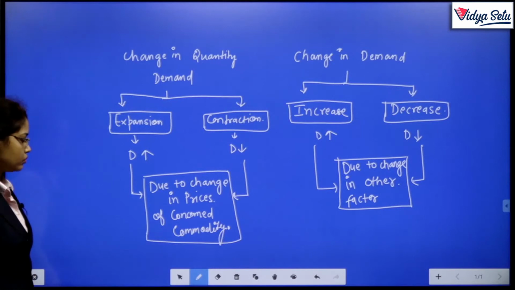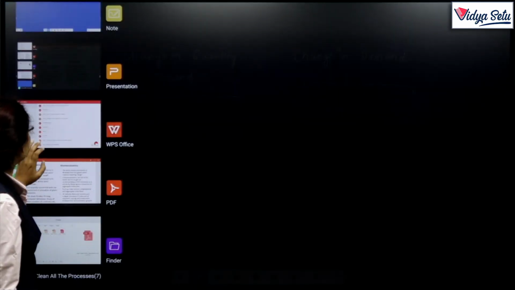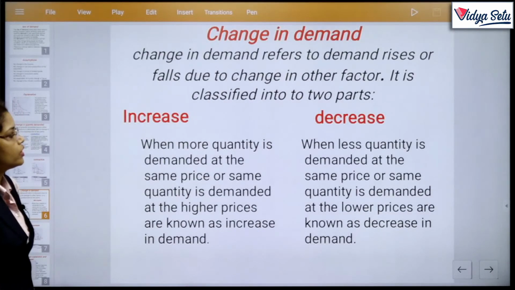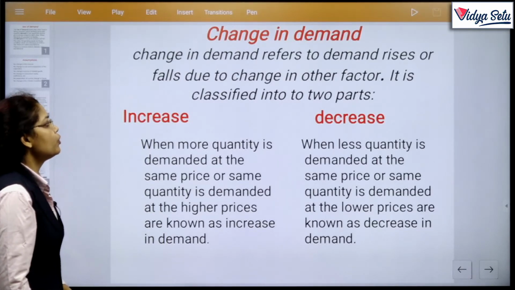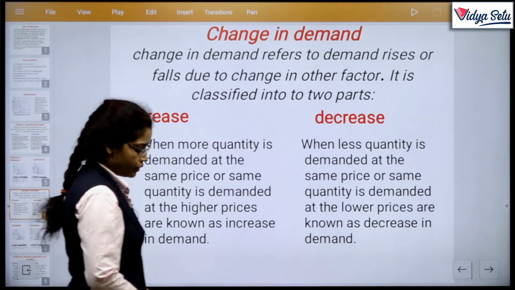Clear? So, we have discussed this matter also, that is change in demand. Change in demand refers to demand rising or falling due to change in other factors. It is classified further into two parts. And what are the other factors?